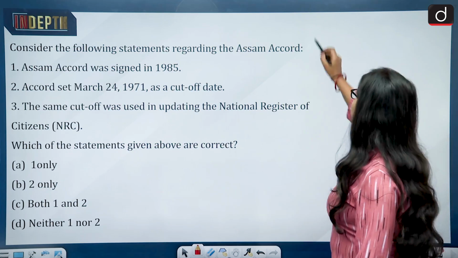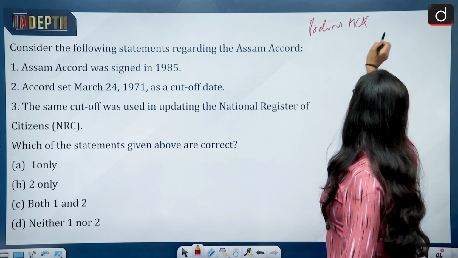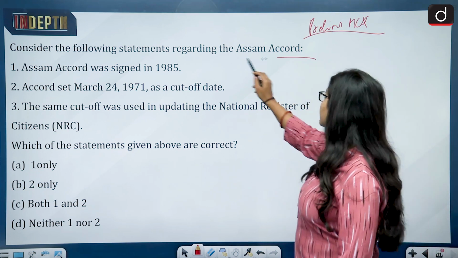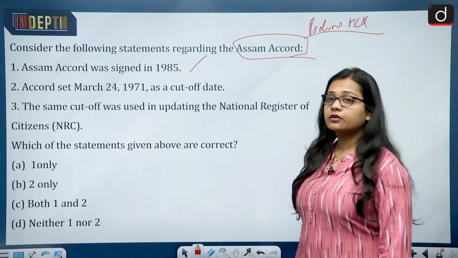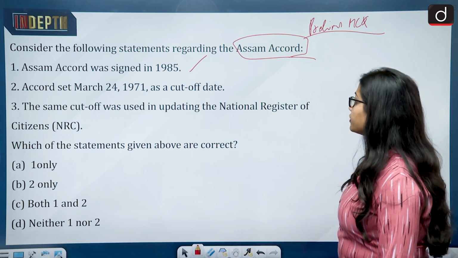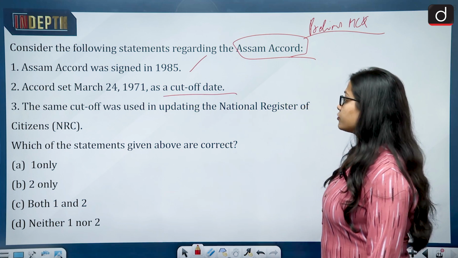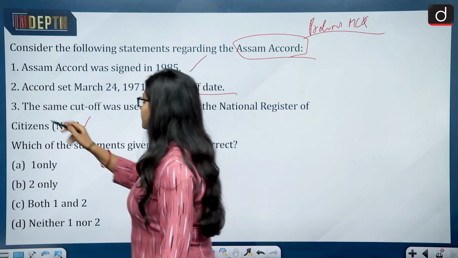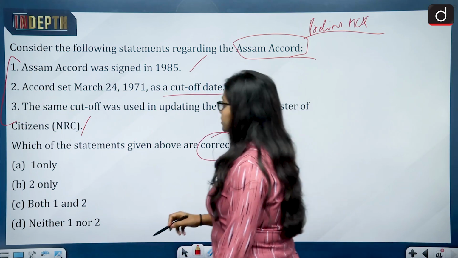So in the end, a prelims MCQ. People, do tell me the answer in the comment section. Consider the following statements regarding the Assam Accord. First, Assam Accord was signed in the year 1985. Second, Assam Accord set March 24, 1971 as the cutoff date. Third, the same cutoff date was used in updating the National Register of Citizens. All three we have discussed, and we have to pick the correct statement.